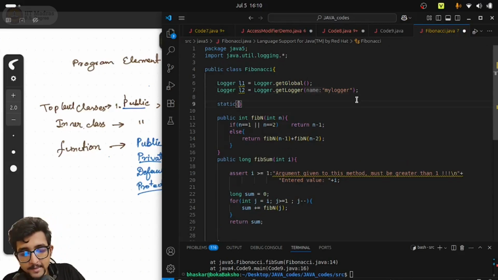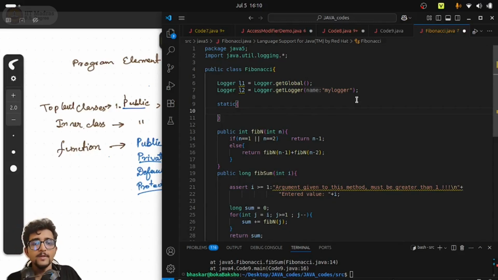This is basically this thing. Okay, static and then curly braces. Now whatever I write within this static block will be executed even before you create an object of the class. So let's say you have this public class Fibonacci, but when I have not used any method of the class, or I have not created any object of the class, then even the constructor was not called. Forget about the method, the constructor was also not called, right? Because you have not created any object.